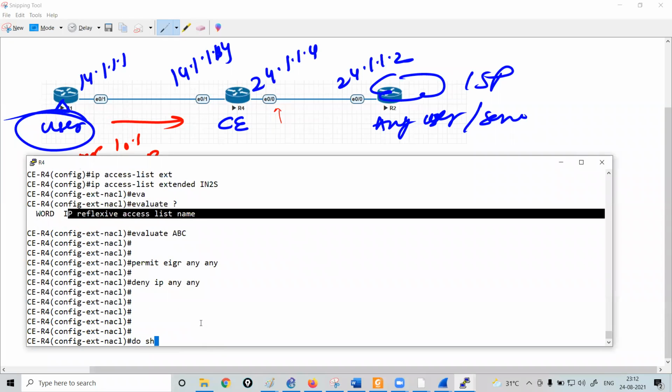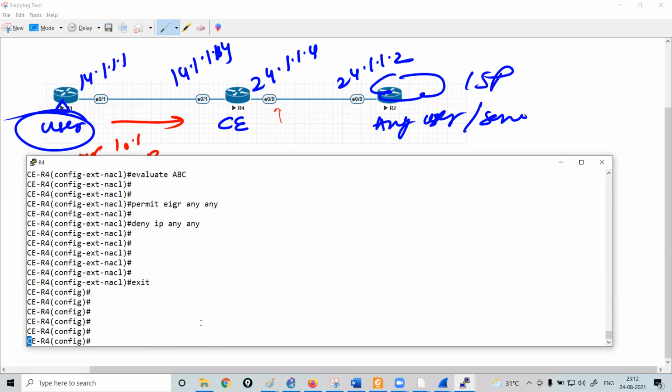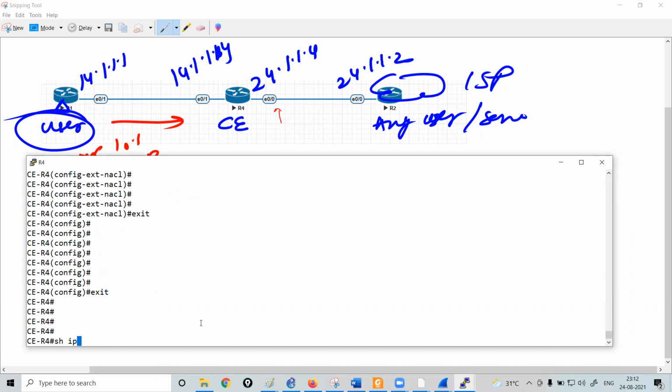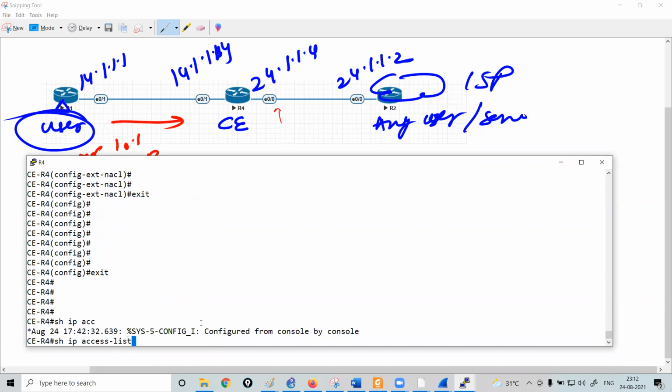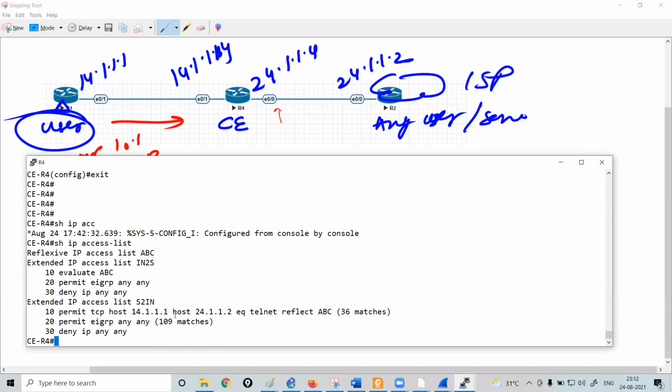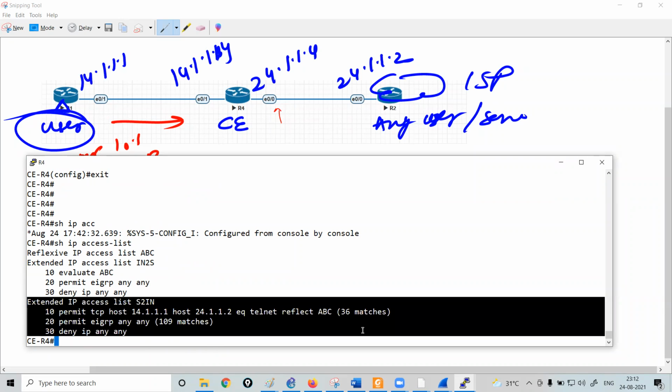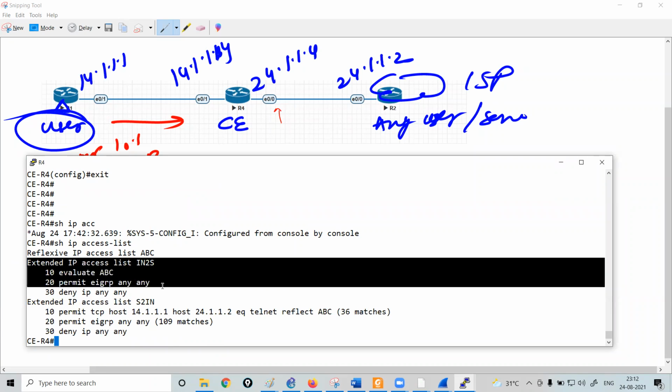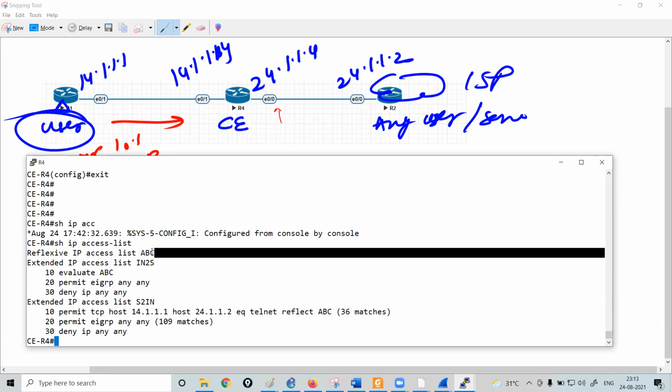Now if you check the configuration, show ip access-list. Here you can see you have configured this access list on the router for secure to insecure zone. This ACL has been created for insecure to secure zone, and there is a reflexive ACL, but that statement is not here.